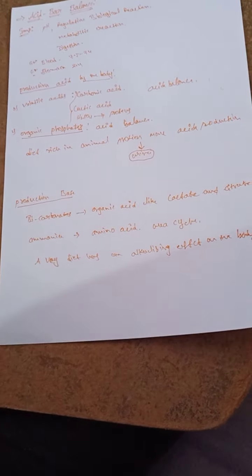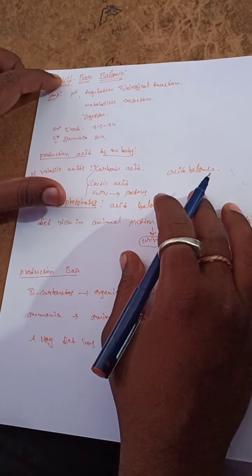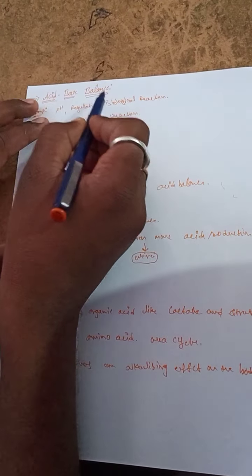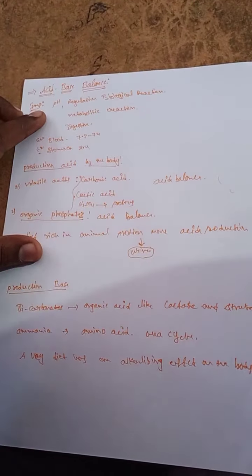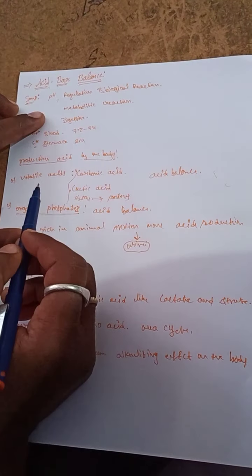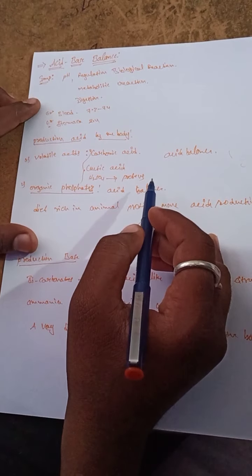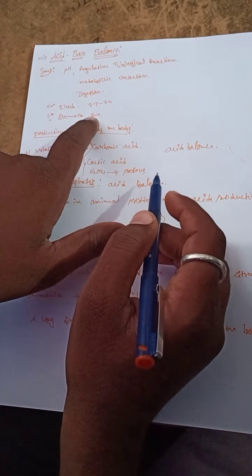So the next one: first, what is the acid base balance? Acids and bases both maintain the pH value, regulate the biological reactions and the metabolic reactions, and are also involved in the digestive tract. For example, blood pH value is 7.3 to 7.4, and stomach pH value is 2.4.